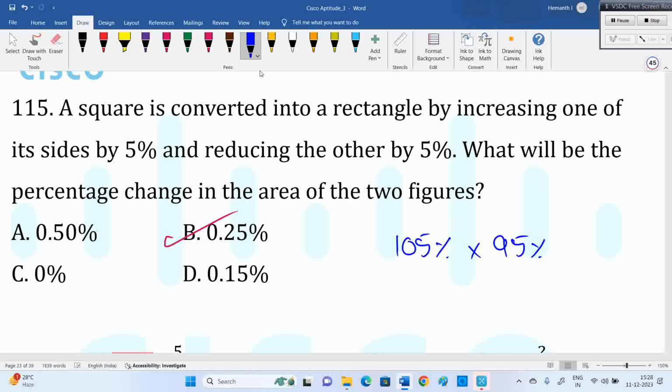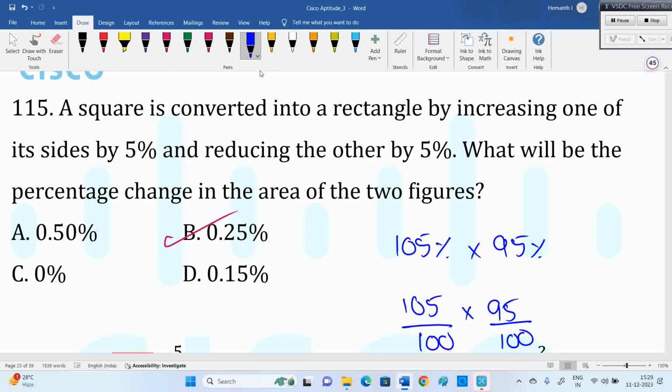Area means A into A for a square, or length into breadth for a rectangle, multiplication. Now, is it cancelling to 1? Is this value equal to 1? If it is equal to 1, I will agree there is no change. But it's not equal to 1. You will get less than 1, meaning the area decreased. How much less, we need to be careful. 105% means 105 divided by 100, 95% means 95 divided by 100.